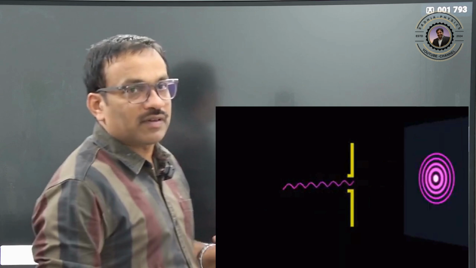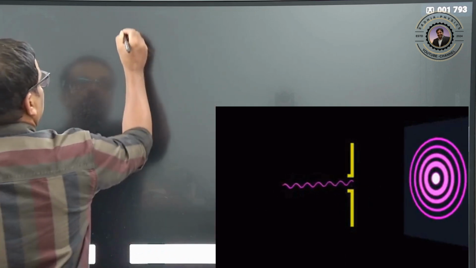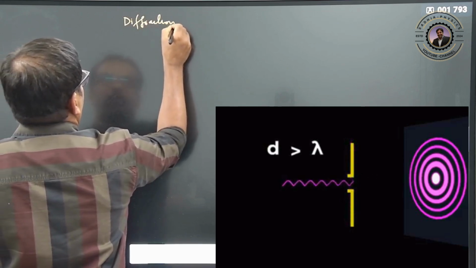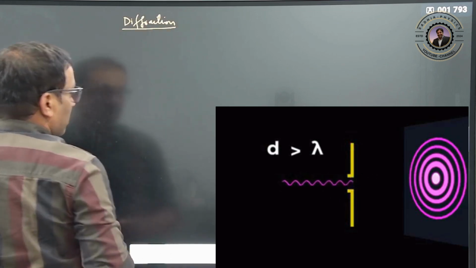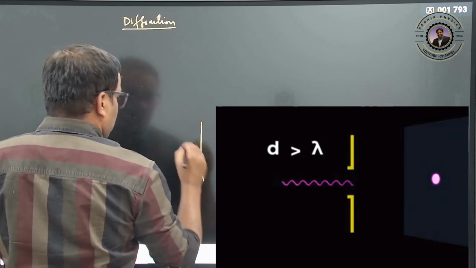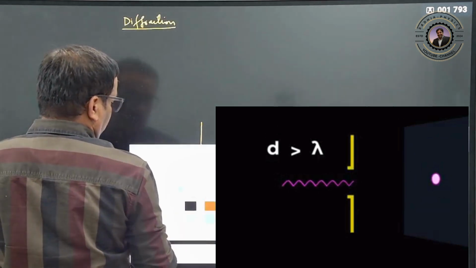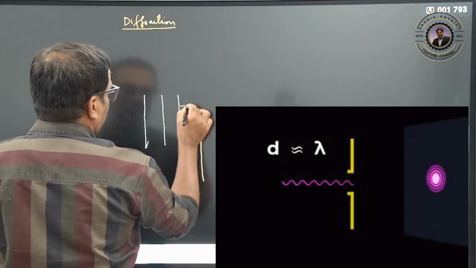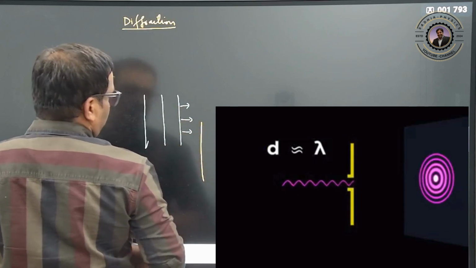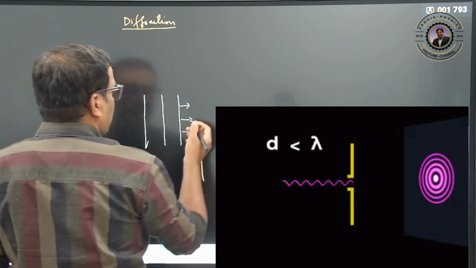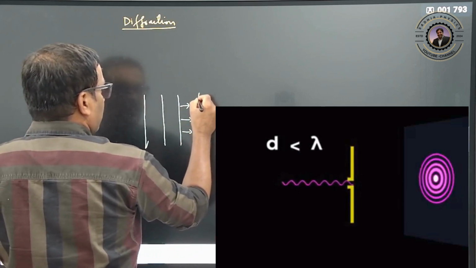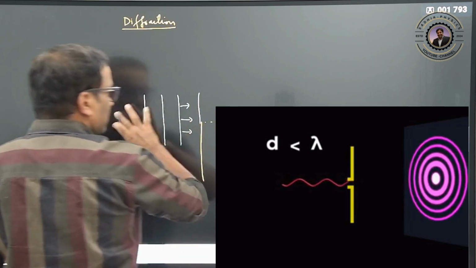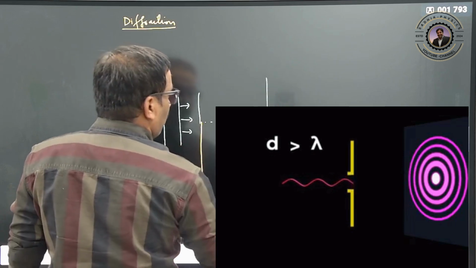So we'll first see what diffraction is, and how it was explained by Huygens. Suppose there is an obstacle, and a wave is traveling, a plane wavefront or a spherical wavefront, and it falls on this obstacle. If light is coming, this is a wall or a screen.